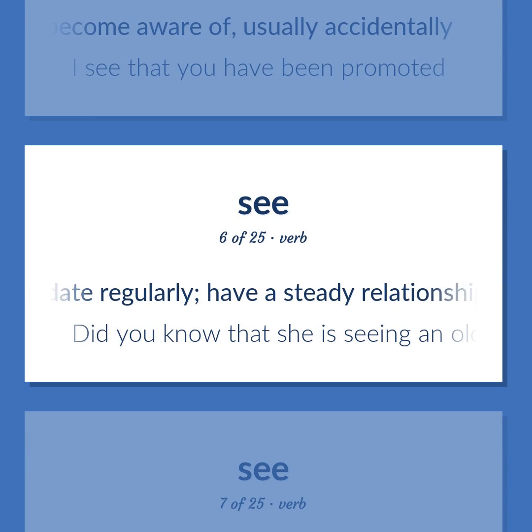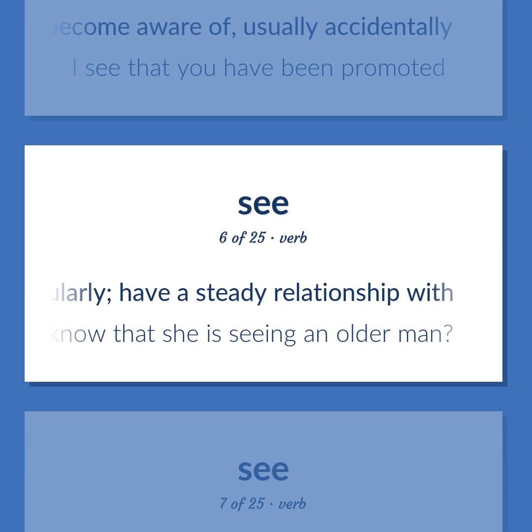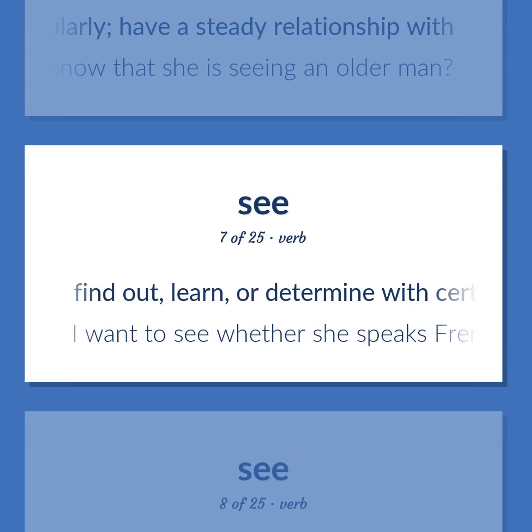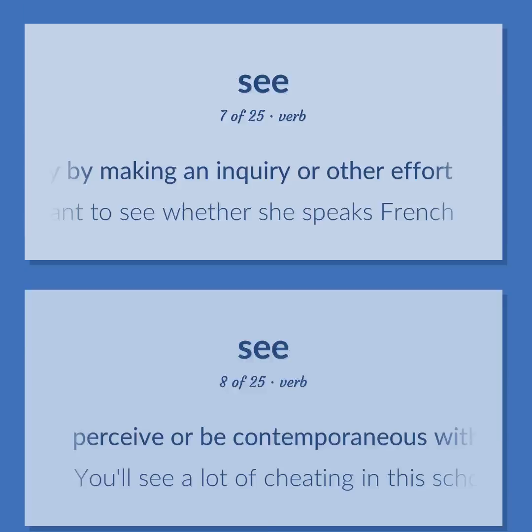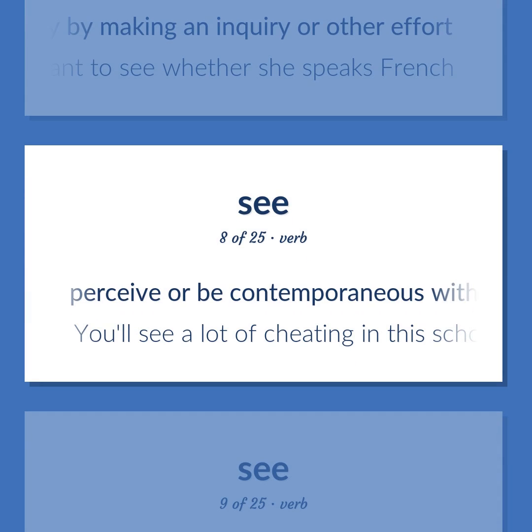Date regularly. Have a steady relationship with. Did you know that she is seeing an older man? Find out, learn, or determine with certainty, usually by making an inquiry or other effort. I want to see whether she speaks French. Perceive or be contemporaneous with.